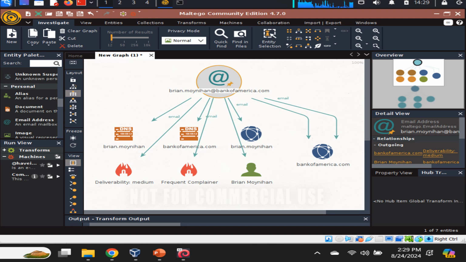We see something called frequent complainer and deliverability medium. So it means that this is a work email that has protection.